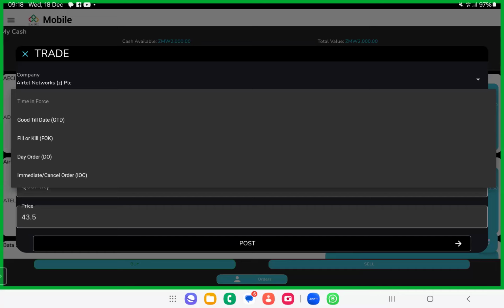Good till date is a good one because this simply means that when you select an order, as I told you, it takes some time to finish, just like any other asset. When you buy an asset, maybe a house or whatever, it will take time for everything to be done, the paperwork, the transfer.